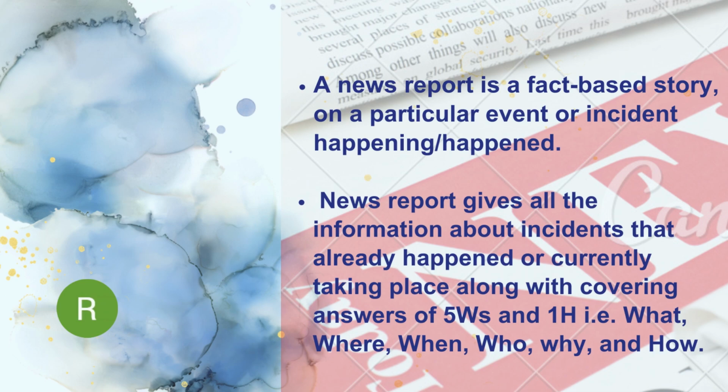We have to discuss these 5 W's and 1 H in detail on another page, so I'm not dealing with them here. Anyway, it is the right of the reader to know the thing that has happened clearly and accurately. So the newspaper reporter should give information in support of that. Okay.